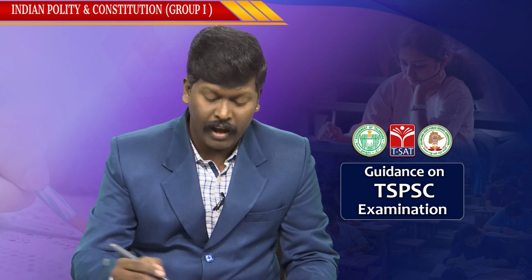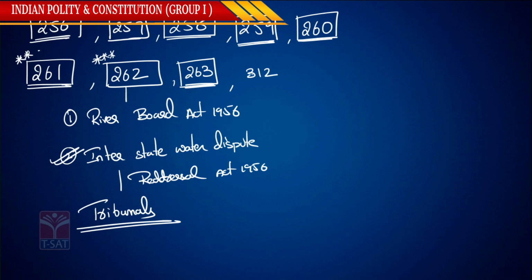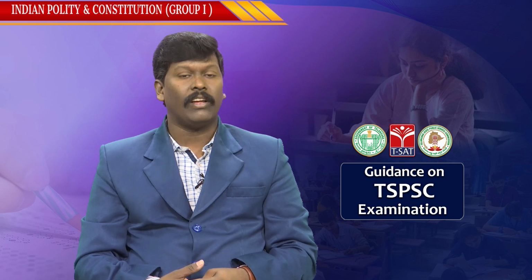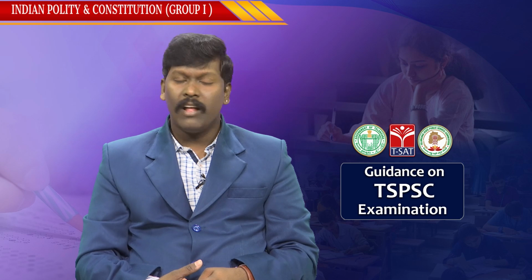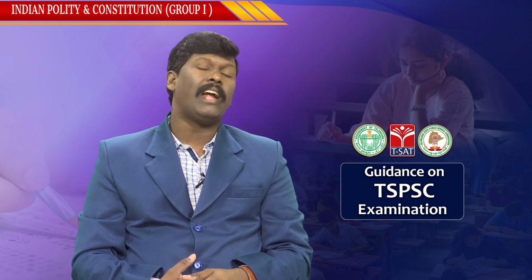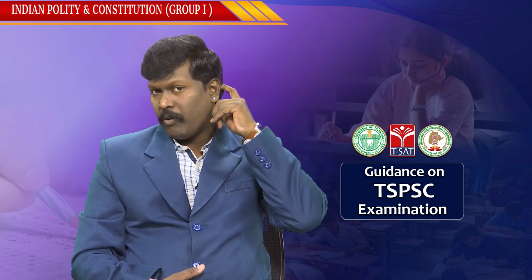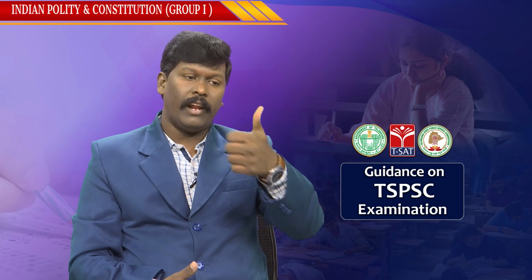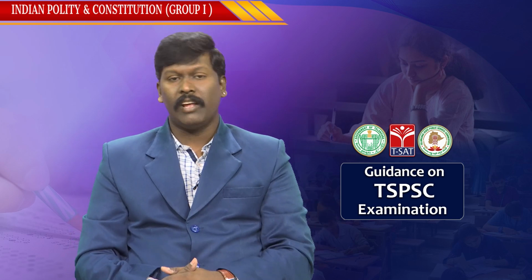What is the next article we have? Article 312 of the Constitution. Now, what is Article 312? Article 312 deals with all India services. Now, who has the authority to create an all India service? First of all, what is this all India service? Recruited by the center, work for the state. This all India service is created by the center, work for the state.